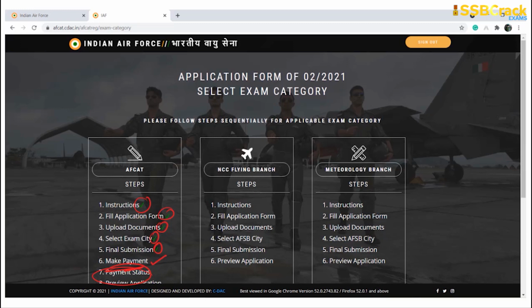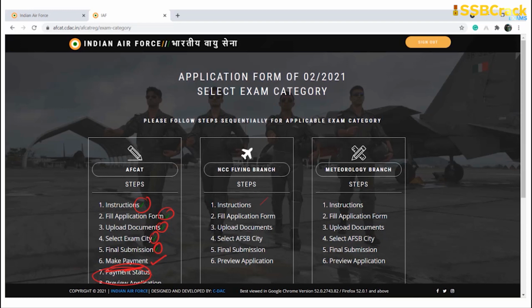Okay, so in case your amount has been deducted but it is not shown as successful, then you can raise a query with your bank telling them that you have to get a refund of the amount you have paid. Understanding? So remember that, or else wait for some time and see whether it shows that the payment is success or not. And thereafter you can click on the preview application. Once your application is previewed, you can get the complete understanding. So that is how you have to apply for the AFCAT examination, in a similar format.